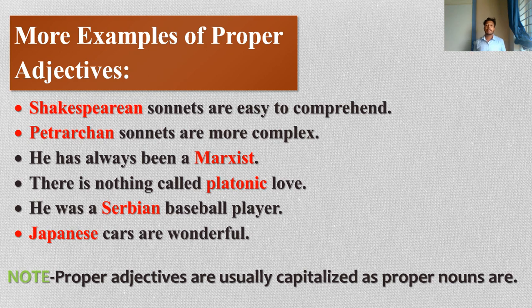Next, Petrarchian sonnets are more complex. Petrarch was also a great composer, novelist, writer. So Shakespearean and Petrarchian are proper adjectives. He was always a Marxist. Marxist is the name of a party, so it is also an adjective here. There is nothing called Platonic love. Platonic is also from the name of a proper noun and it is a proper adjective.